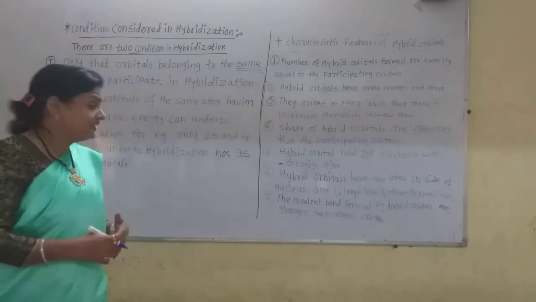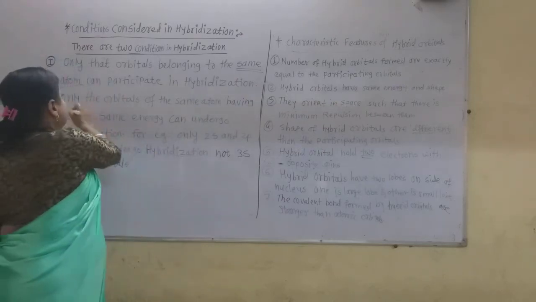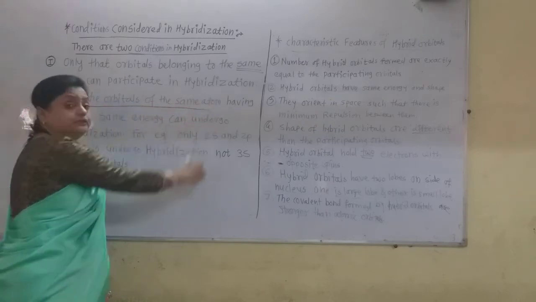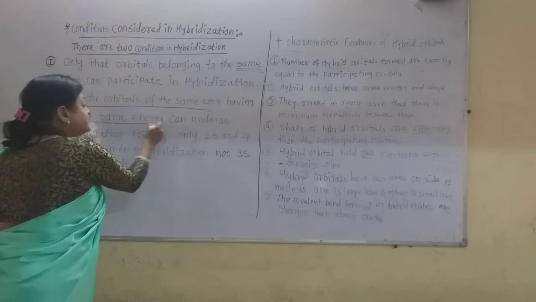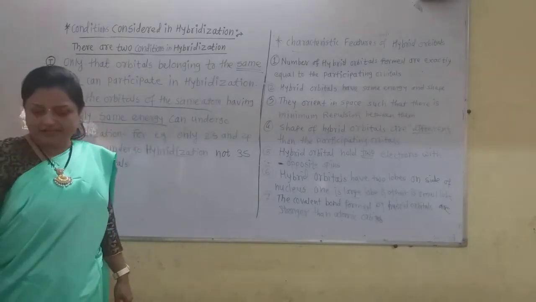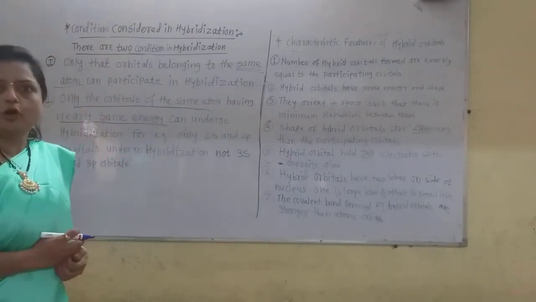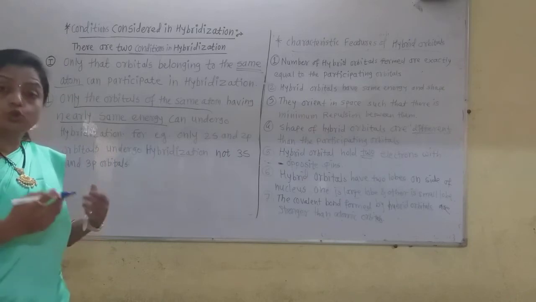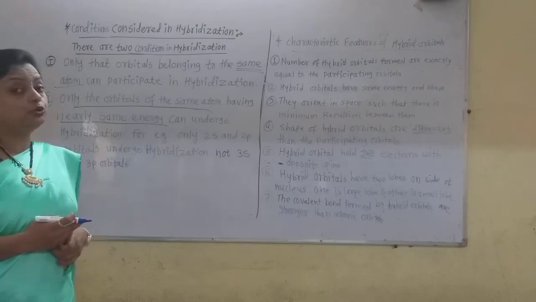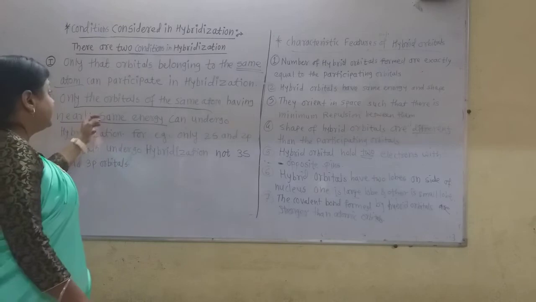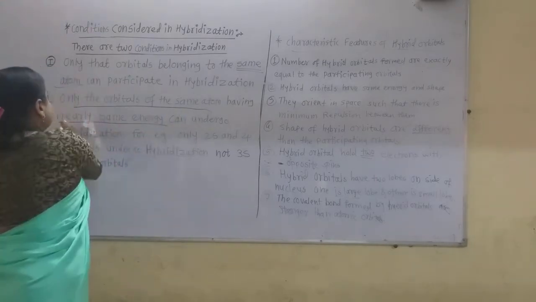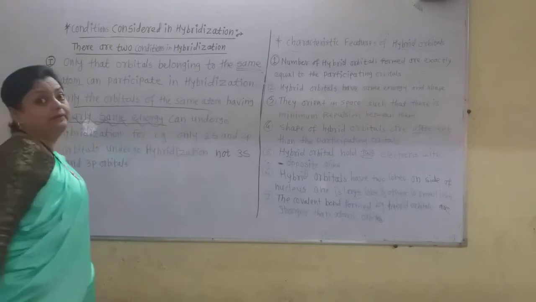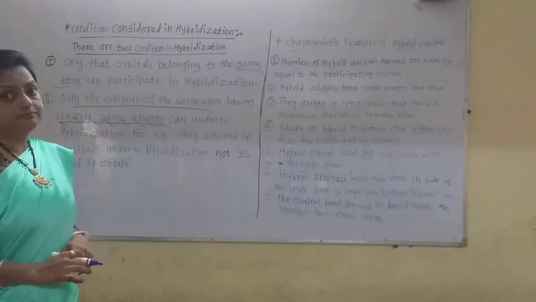Now the second condition is that only the orbitals of the same atom having nearly the same energy can take part. We already saw in the example of beryllium dichloride that the 2s and 2p orbitals take part. So only the orbitals of the same atom having nearly or comparably the same energy.